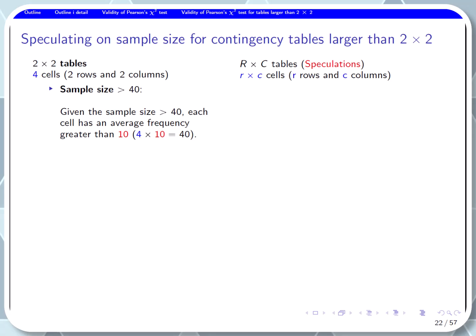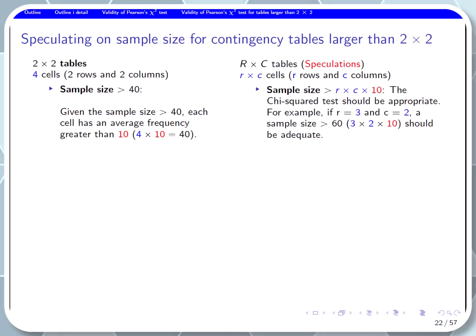We can speculate for a large table with R rows and C columns, if the sample size is larger than R times C times 10, the chi-square test should be appropriate. For example, if rows equal 3 and columns equal 2, a sample size larger than 60 should be adequate.